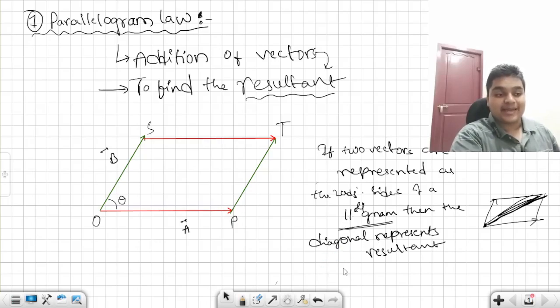Then the diagonal of this parallelogram gives you the resultant.